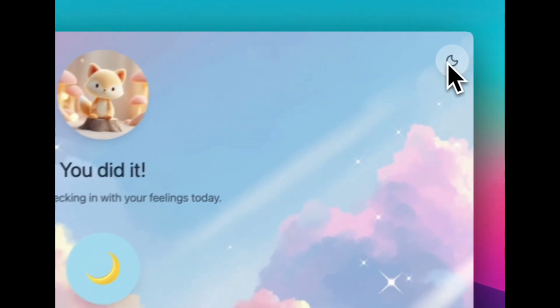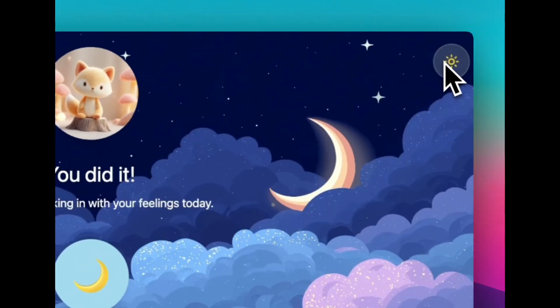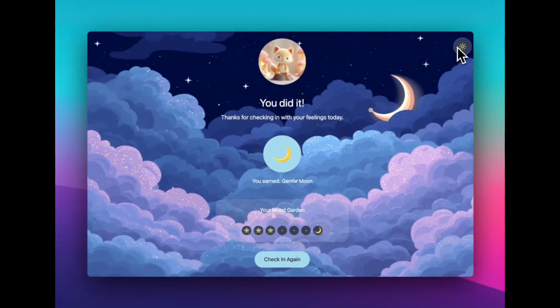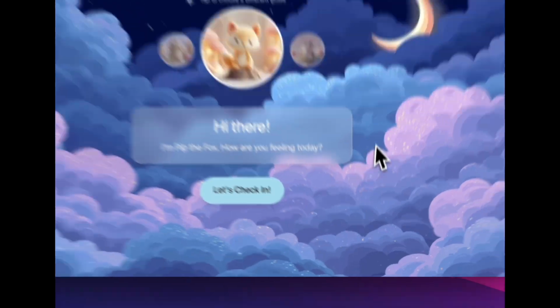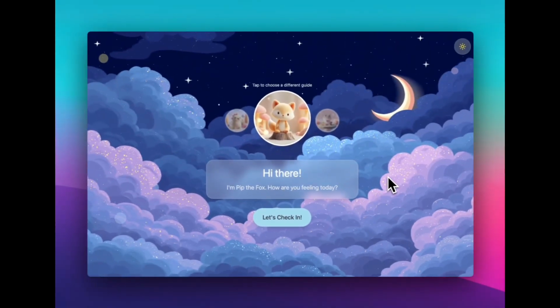Now, one other thing I wanted to show is we have two different modes. This is our light mode. This is our dark mode. And I just really love how it looks. So I wanted to show that off a little bit. It's just, I love the graphics and I really love this app.